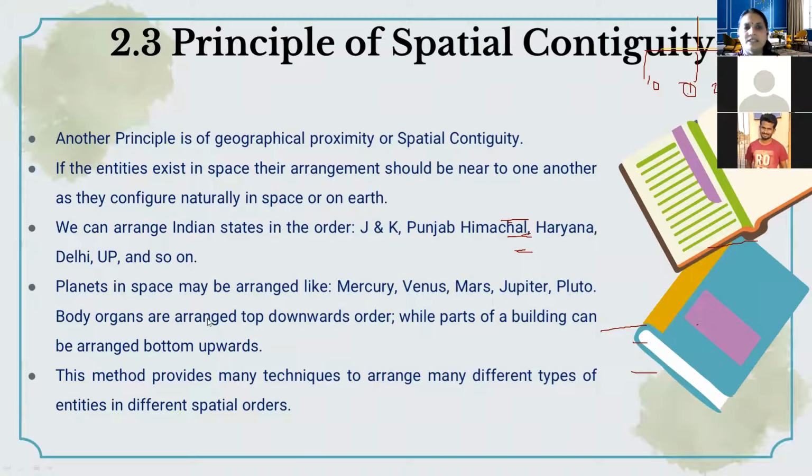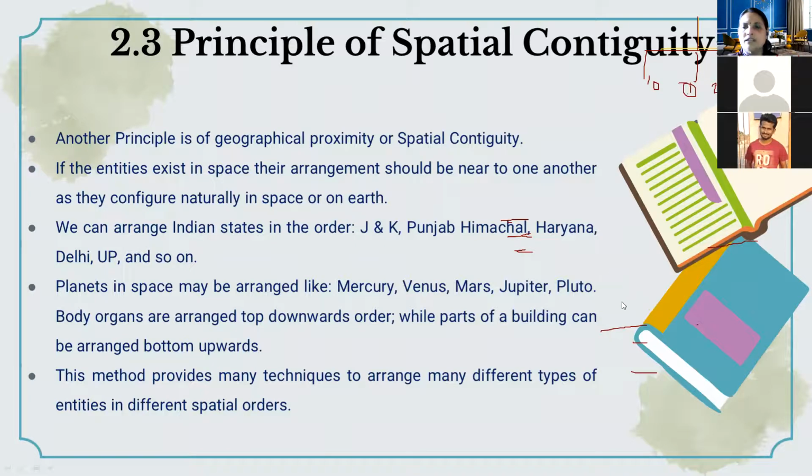Even the planets in space can be arranged based on various orders. These are Mercury, Venus, Mars, Jupiter, Pluto. So it may be arranged in a circle. Okay.